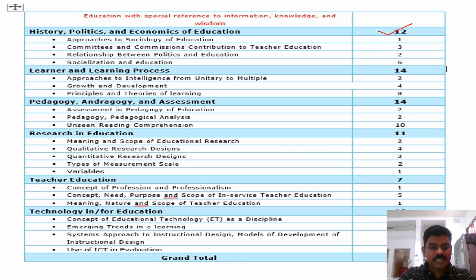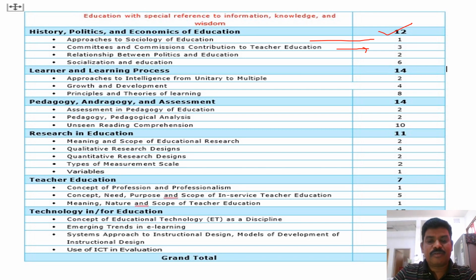Out of this, approaches to sociology is 1 mark only. This is a general concept about sociology in education, so anyone can answer these questions. And committees and commissions also carry 3 marks. So this is also one important aspect. Easily we can identify which committee has made which recommendations and objectives, in which year it was started, who was the chairman of the committee. Like that we can expect questions.